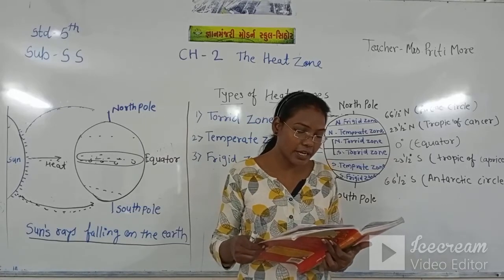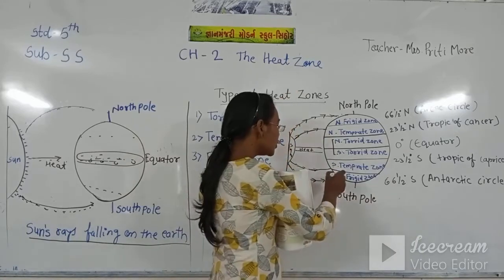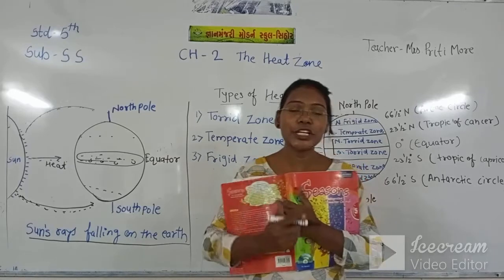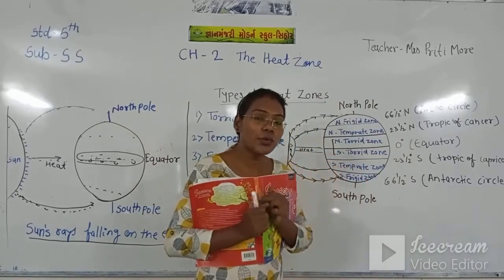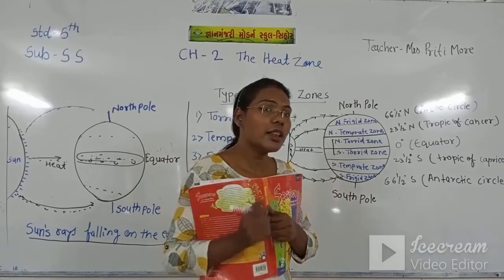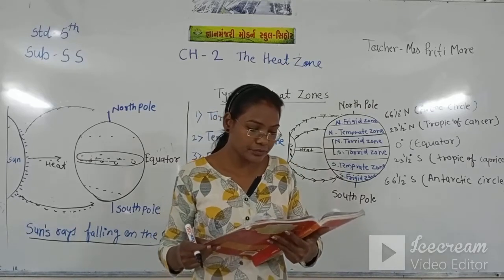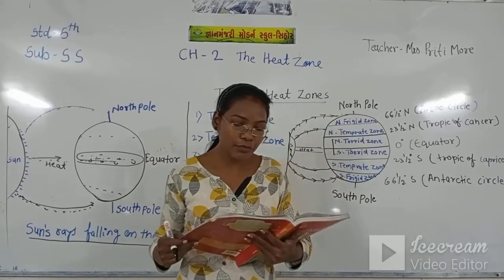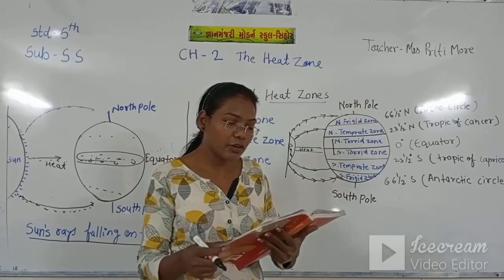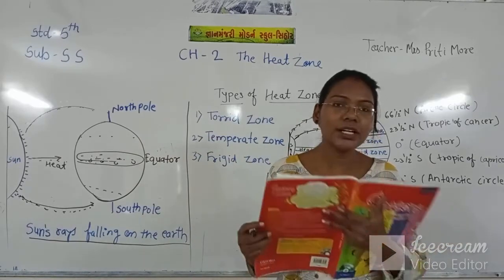This zone has a long and very cold winter and a short summer. In that area you feel the cold every time. The ground is frozen most of the time.